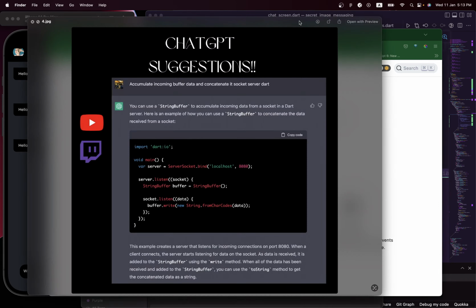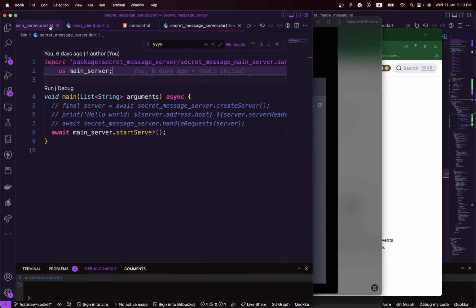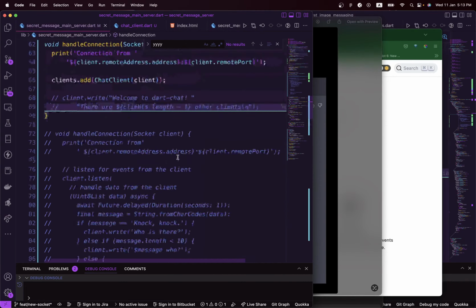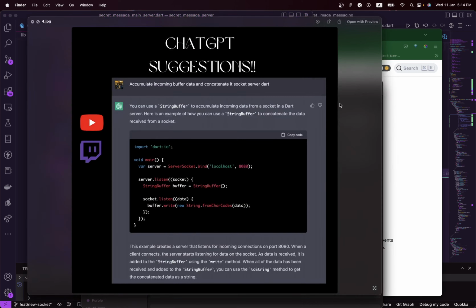With that being said, that was the issue we are having because we are using that backend, and you guys already know the server we are using. So we implemented a socket with our server, trying to get this communication working: when someone sends a message, another person on the receiving end should be able to get the same message and also send a message back, and the other person should be able to get a message back also. That was the issue, and I went to ChatGPT and asked the question.